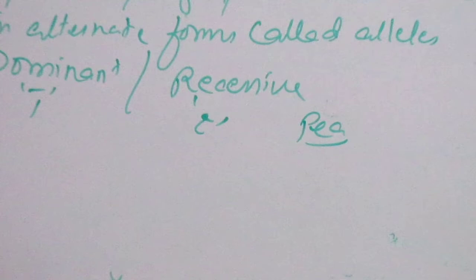Dominant alleles show the effect even if the individual has only one copy of the allele. For example, the allele for brown eyes is dominant, therefore you only need one copy of the brown eye allele to have brown eyes. Although with two copies, you will still have brown eyes. So these are the dominant alleles. If both the alleles are dominant, it is called codominance.